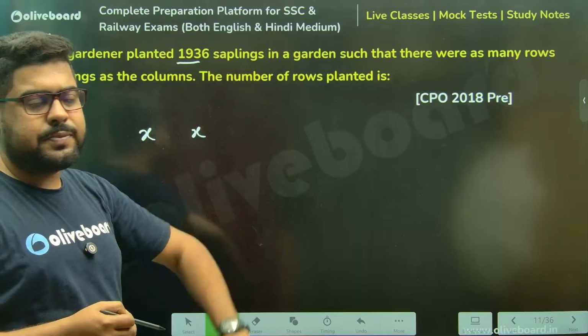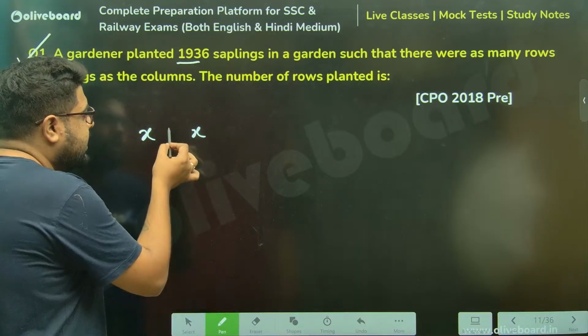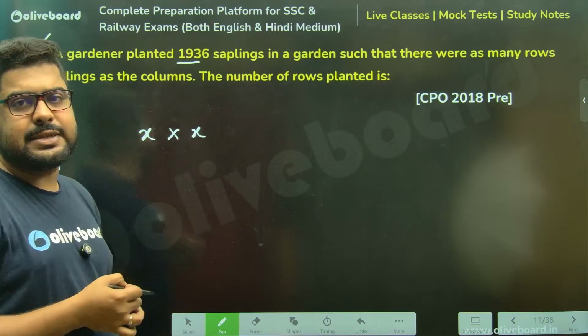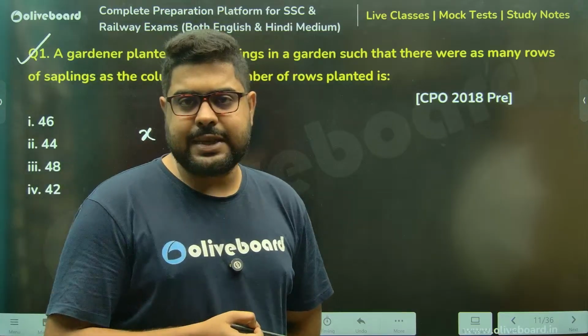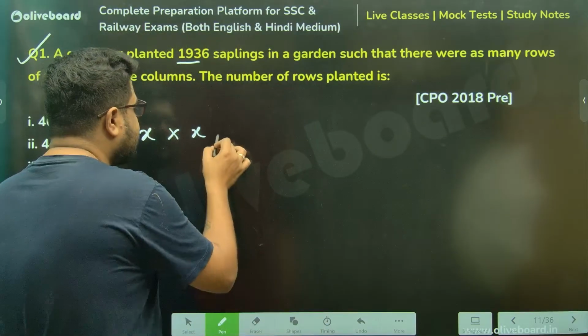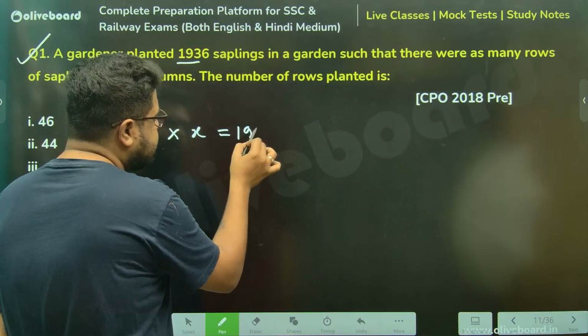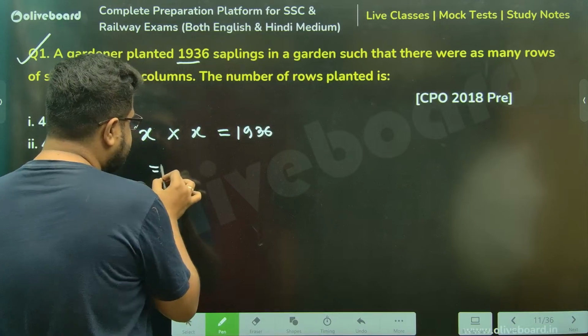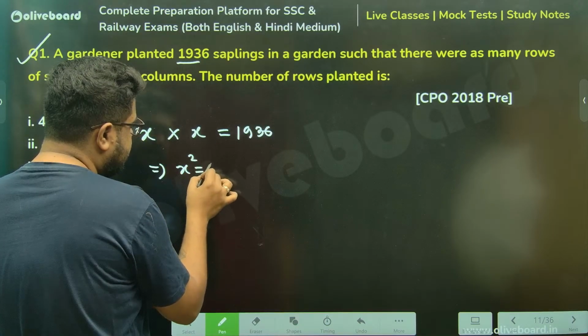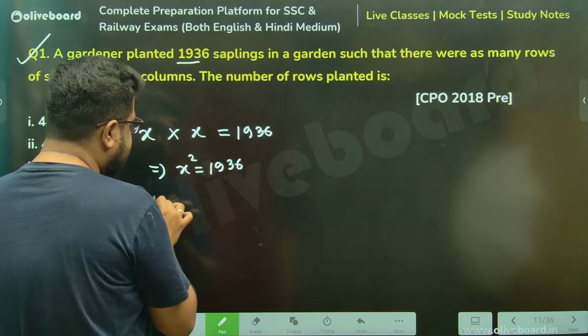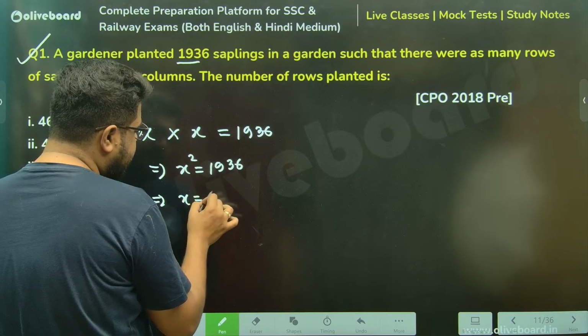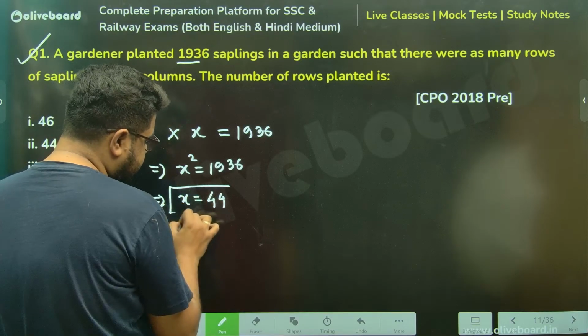So both are equal. The total number will be x into x, which is equal to 1936. So x square is 1936, and x cannot be negative, so x will be the square root of that, which is 44.